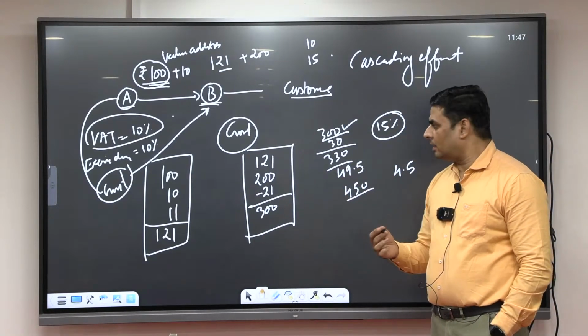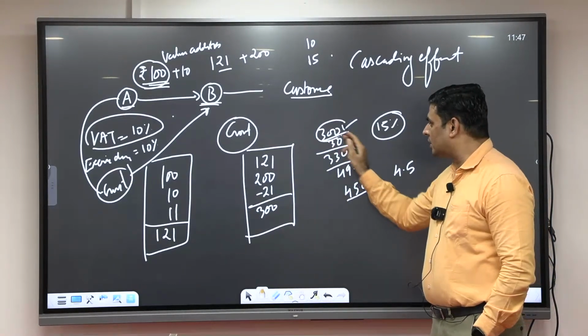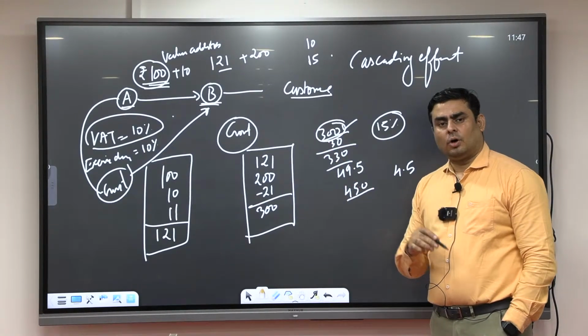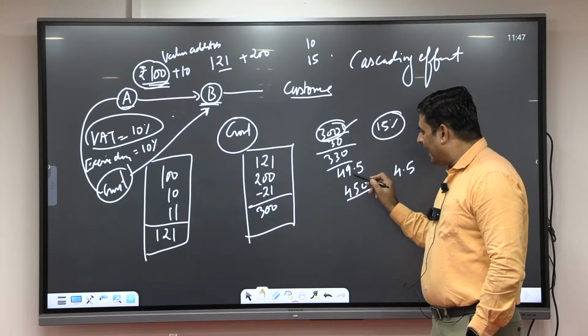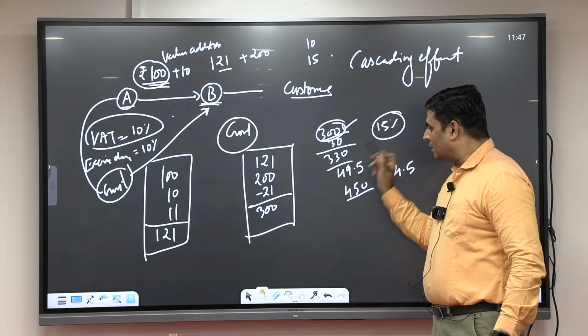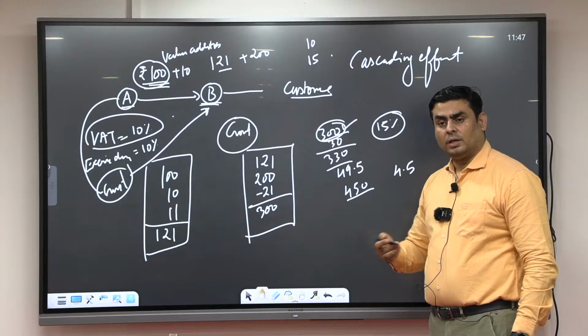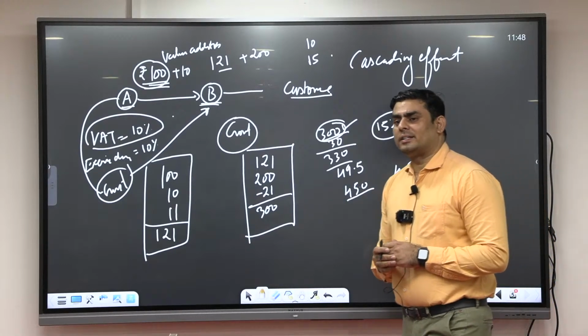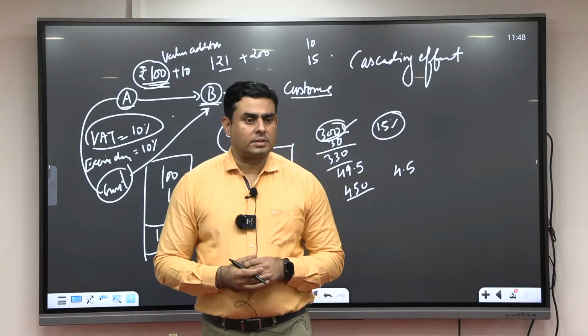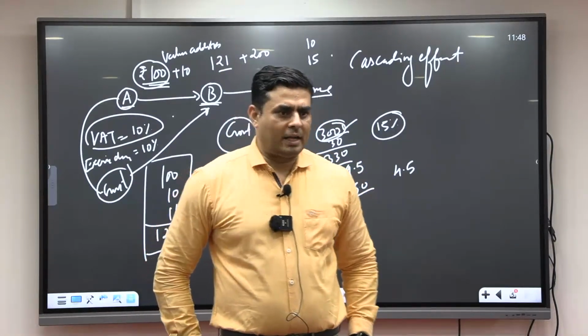We should pay the VAT on value addition, but we are paying tax on tax. Means value should be 300, tax should be on 300, but actually that tax is applicable on 330. So this is why it is called the cascading effect. The government is pocketing that money.